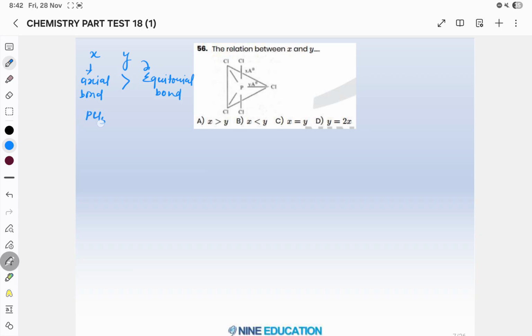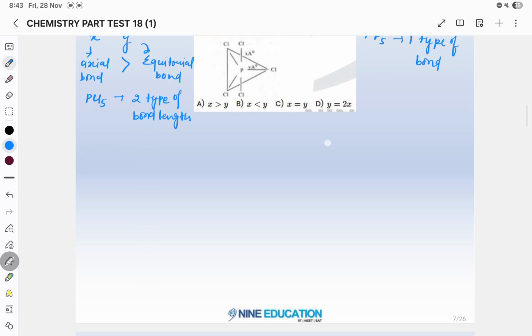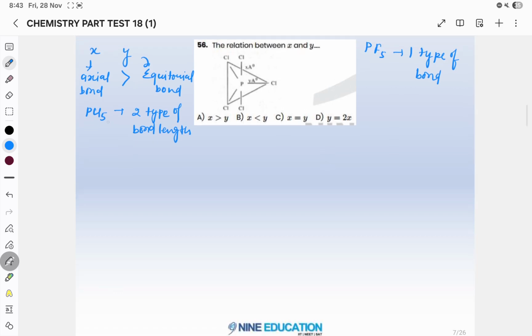In the case of PCl5, there are two types of bond length, whereas in the case of PF5, there is only one type of bond, due to fluxionality, or you can say Berry pseudo rotation. In PF5, you will check whether Berry pseudo rotation is present or not.